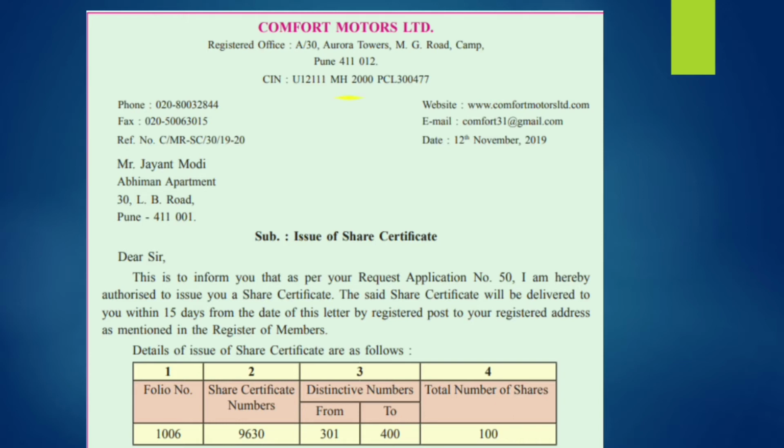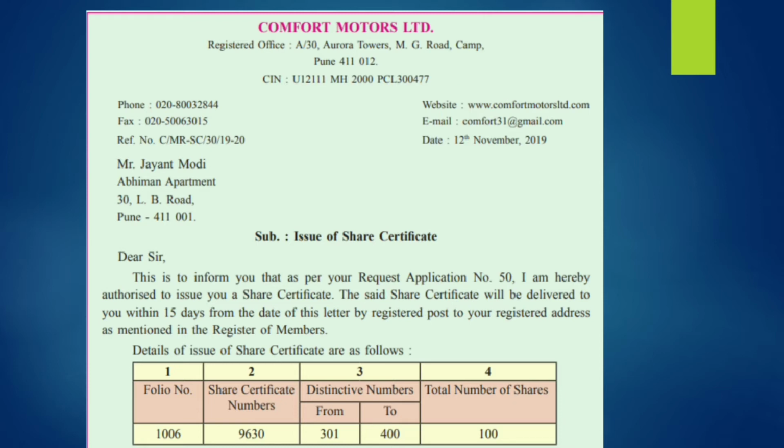Another 2 digits are the state code, given by the ROC to know about the state of the company. The next 4 digits tell about the year of establishment of the company. Another 3 digits specify the type of the company, like public company, private company, one person company, government company. And the 6 digits are given by the ROC to the company for identification.